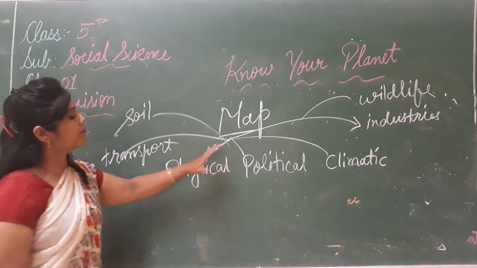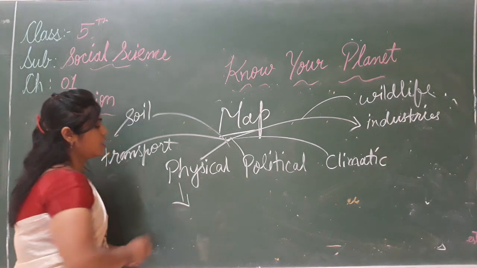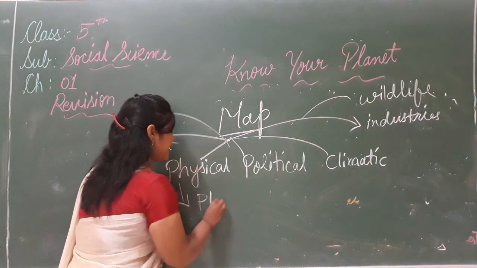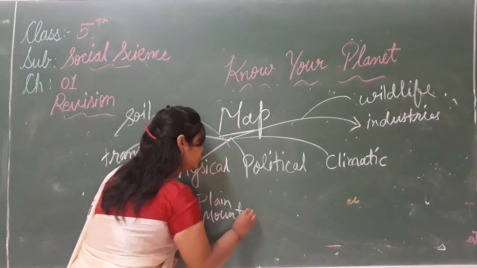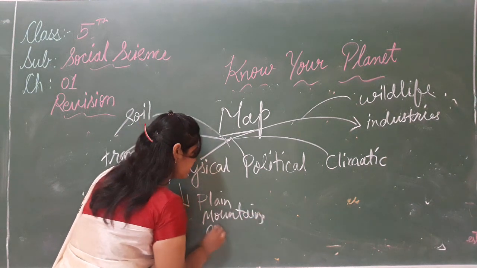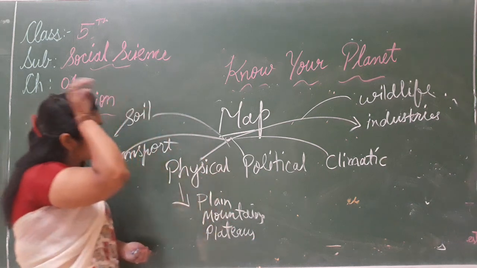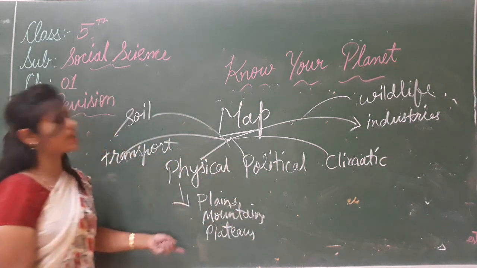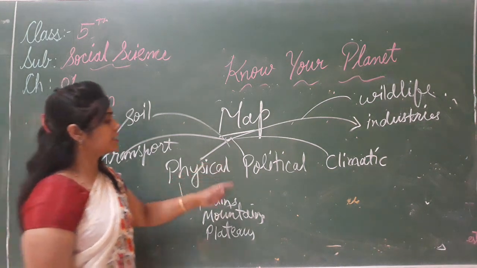In a physical map you understand where the plain areas, mountains and plateaus are. We all understand this by the help of the physical map. The second one is the political map.